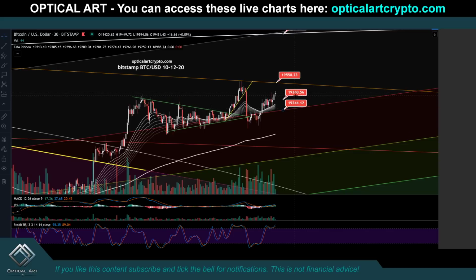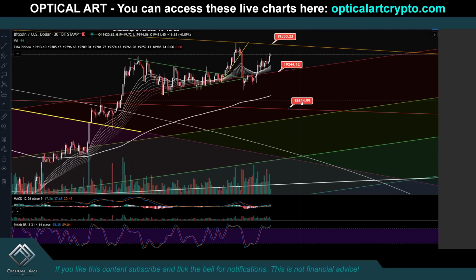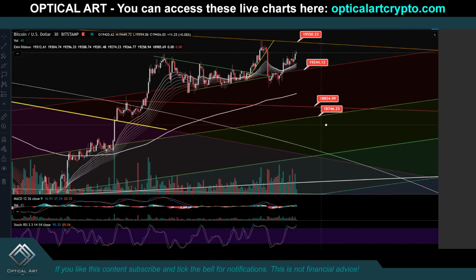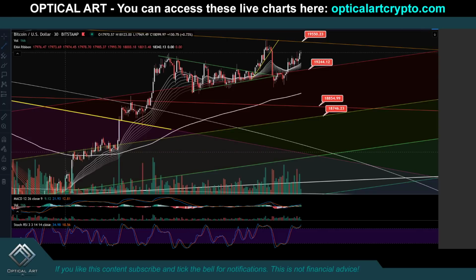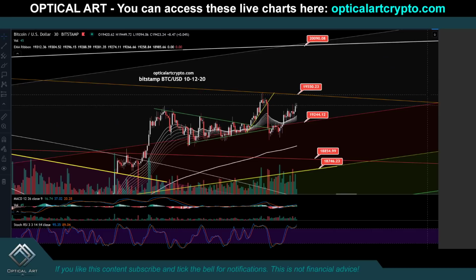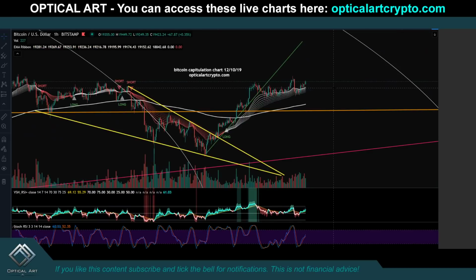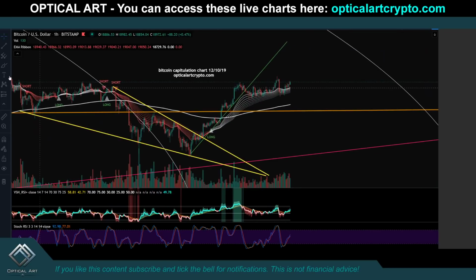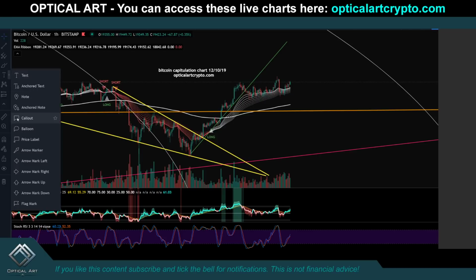If we drop, your current support according to this chart is 19,238. Your next support level below that is going to be around 18,854. You do have one support directly below that at 18,746. You can see this has been very strong support and resistance. Your next support level below that is down here around 18,369. According to this Bitcoin chart, that is your current support to watch.